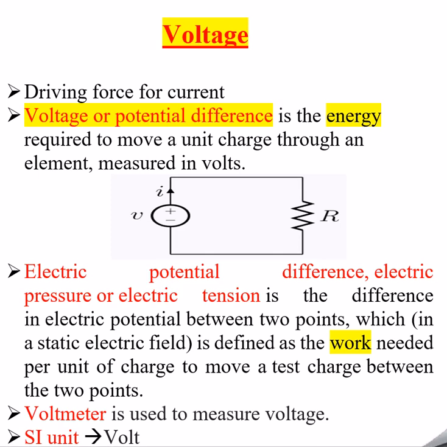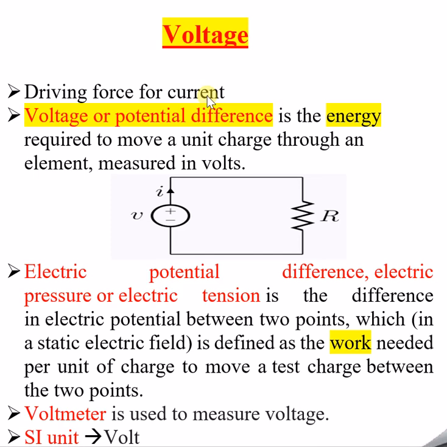The reason why I am covering voltage before current is that if you understand voltage, then current is very easy to understand. Voltage is the cause of current, I can say. So we will try to understand quickly. What is this voltage? Voltage, in simple words, is a driving force for current. That means voltage is a must for current to flow in any circuitry.